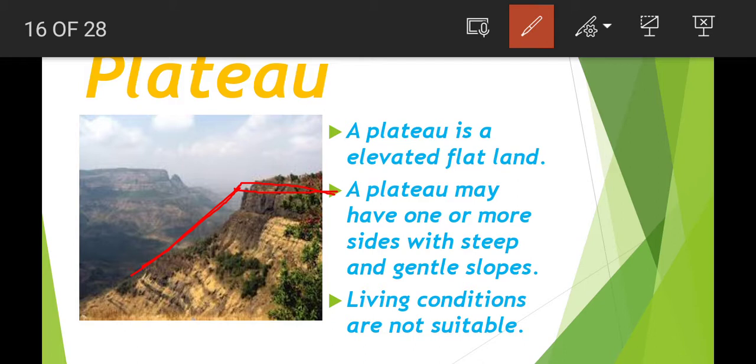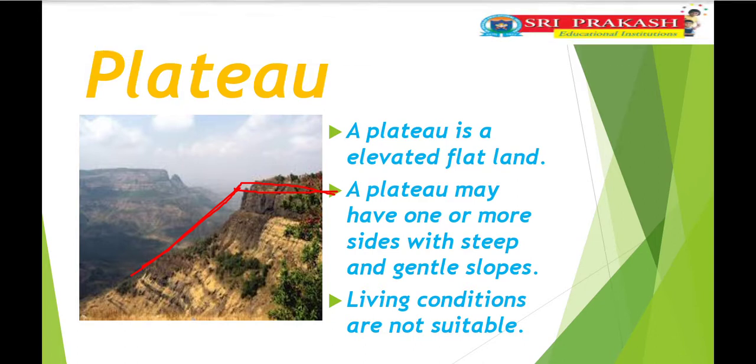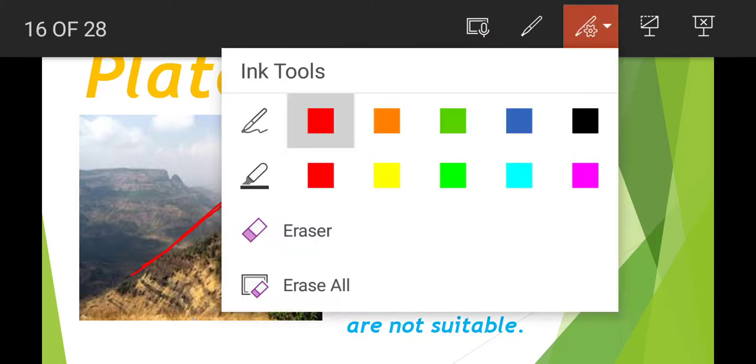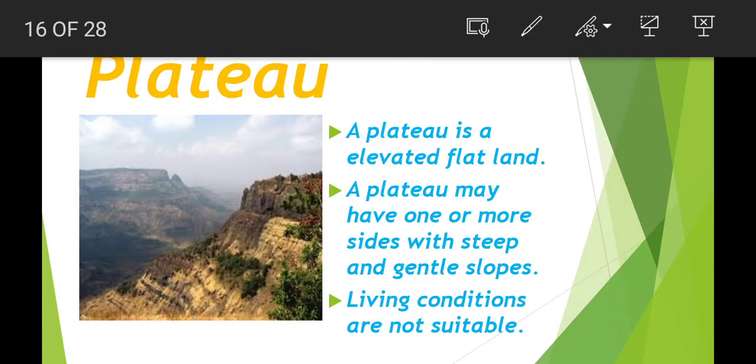Plateaus are not higher than mountains. Mountains are very high, children. Plateaus are a little high when we compare with mountains. When we compare with the plains, plateaus are a little high and more flat. Plateaus are rocklands, children. Living conditions are not suitable because this is totally rockland. So it is very difficult to live in this area.